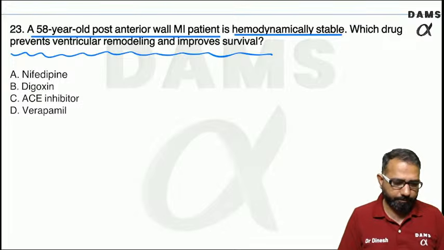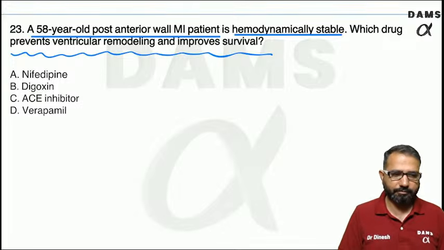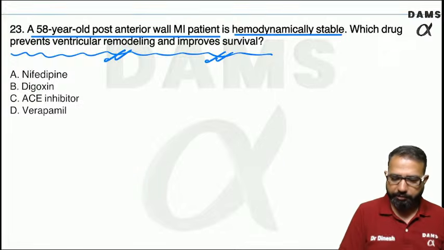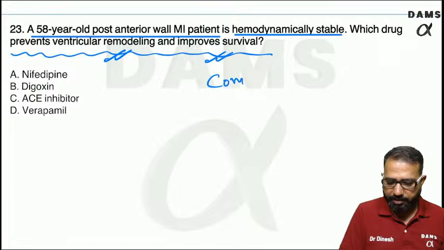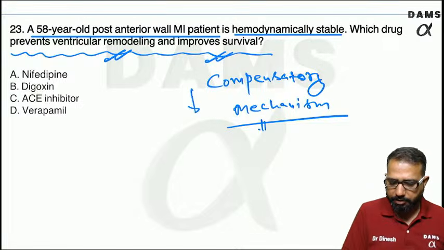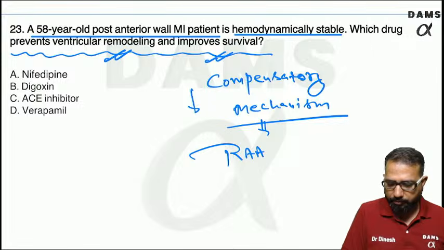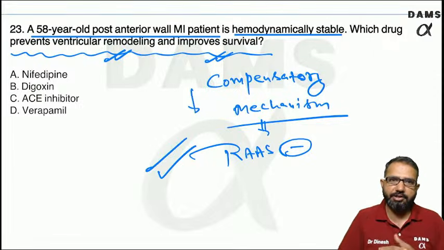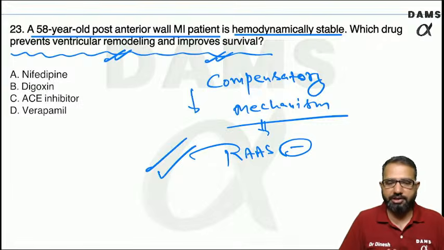Very good, Uttam. Good mnemonic. So, ventricular remodeling and improving the survival. In these patients, basically it is a compensated heart failure. We need to inhibit these compensatory mechanisms, and this is done by RAS pathway inhibitors. When you inhibit the RAS pathway, compensatory mechanisms will be decreased. You decrease the remodeling, you improve the survival.